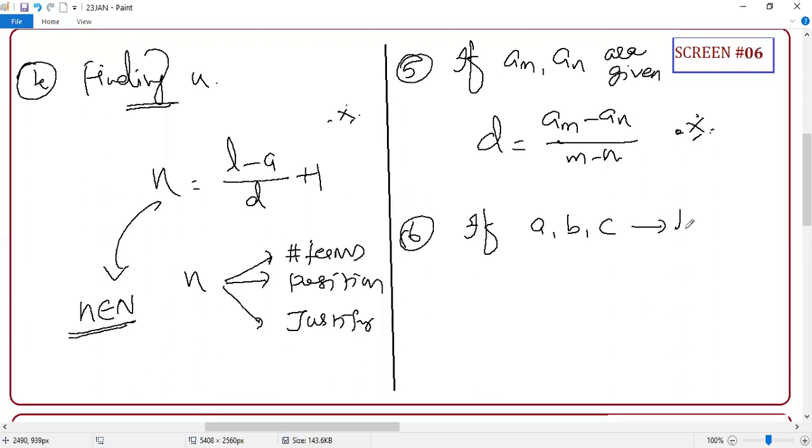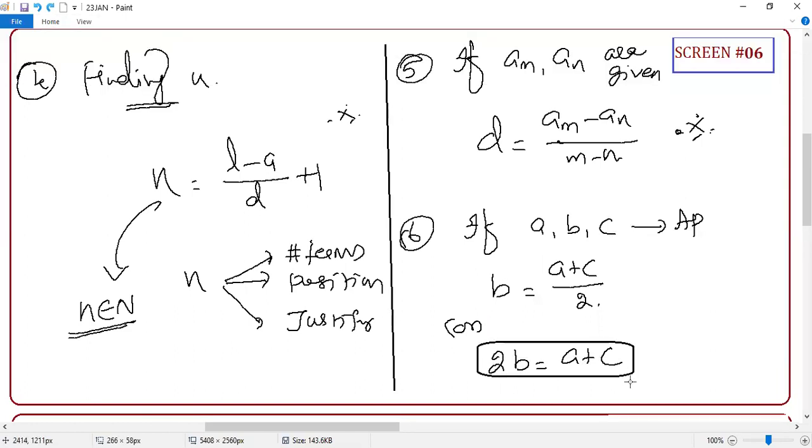If A, B, C are in AP, then guys, the middle term is the arithmetic mean of the other two terms. Or you can say, a very important result: 2 times the middle term equals the sum of the adjacent terms. Very important result. We'll apply this result in 1,000 places, right?